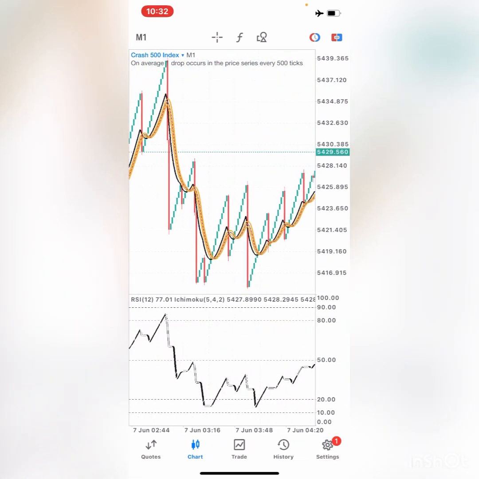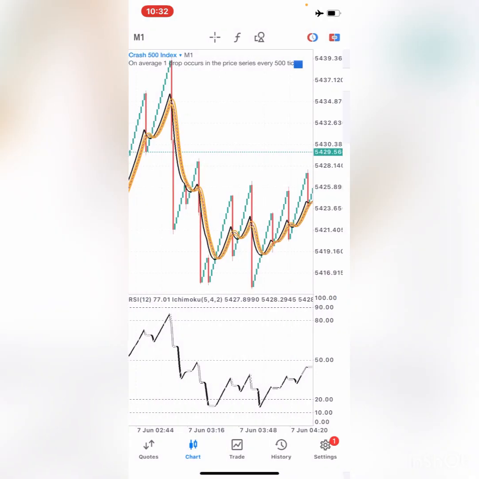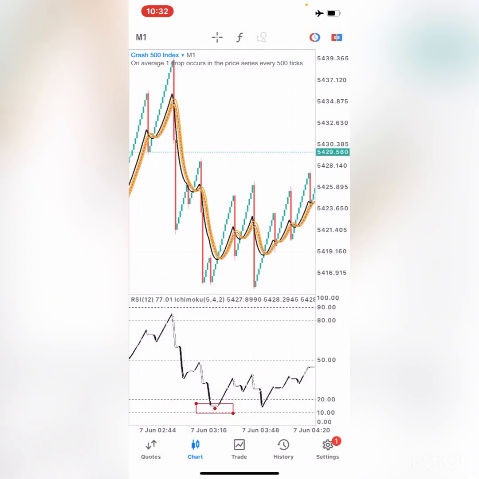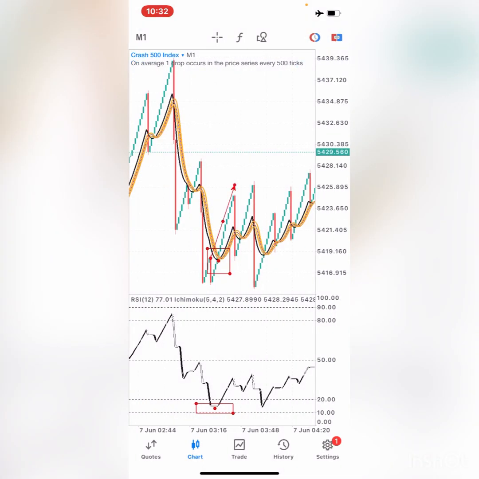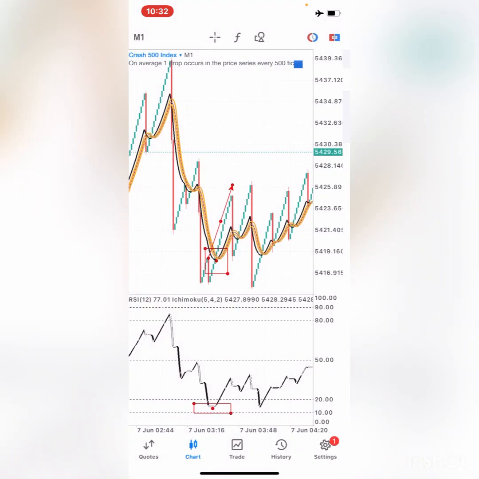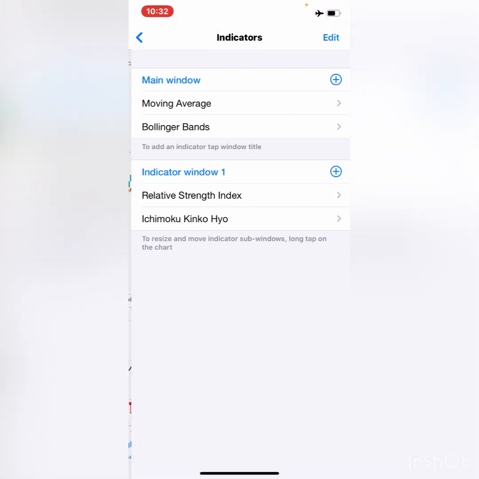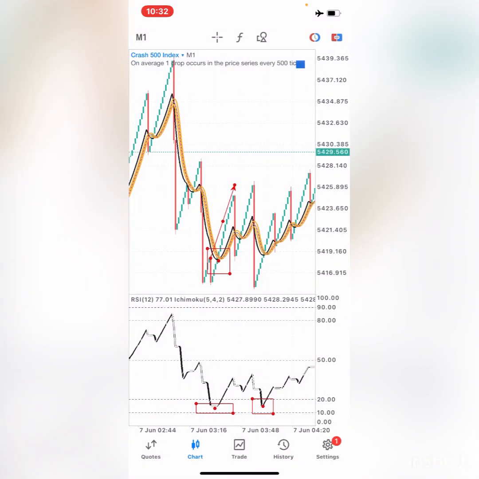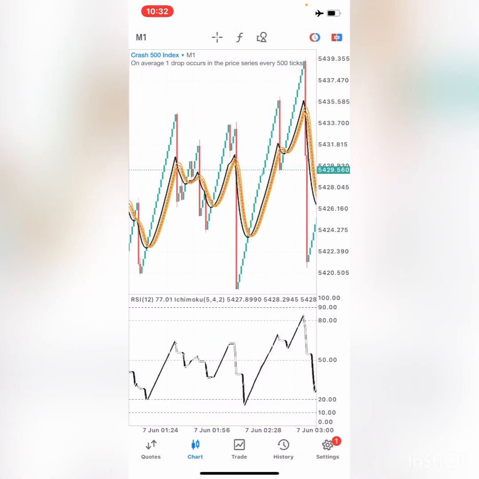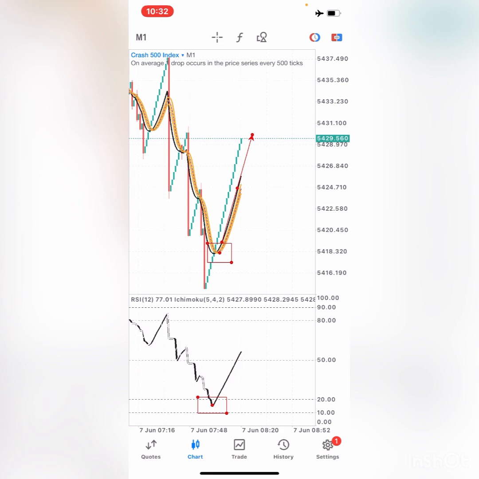Probably you should be looking for high probability trades, something like this, right? And also something like this. Two conditions have been met. You can see how easy it is, guys, to really make profits out of this. Then you simply look for a crossover on your main chart, and then you get your 5 candlesticks, and then you exit your market, right? So these are the conditions for you to be buying Crash.